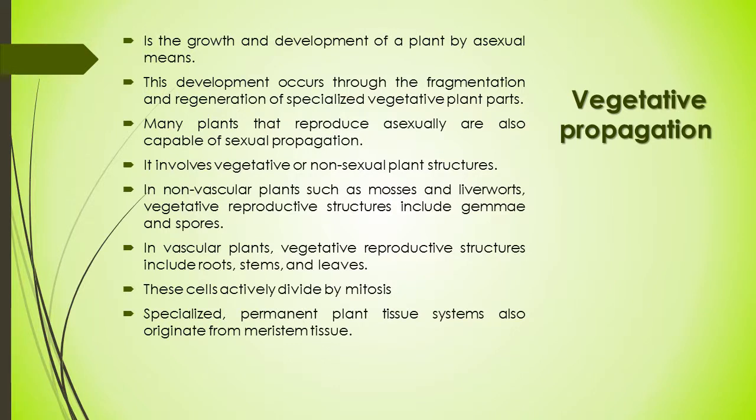So meristematic tissue is developed and produces new cells. Vegetative propagation depends on the ability of meristem tissues to continuously divide, which allows for the plant regeneration required by vegetative propagation.